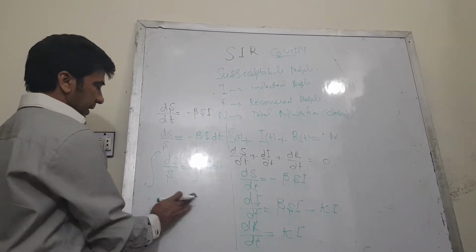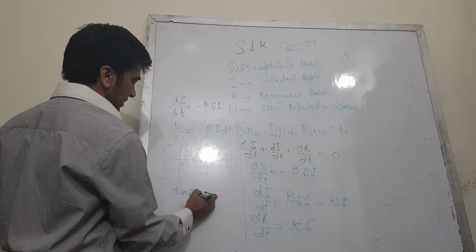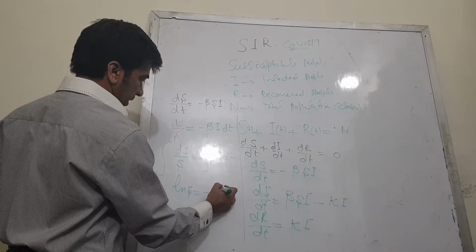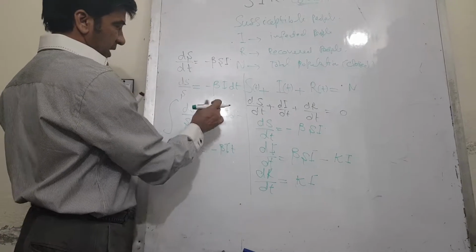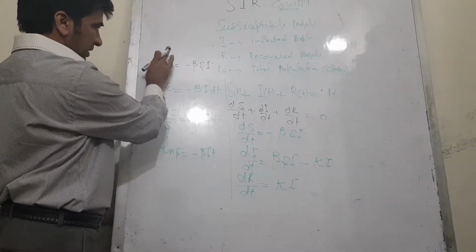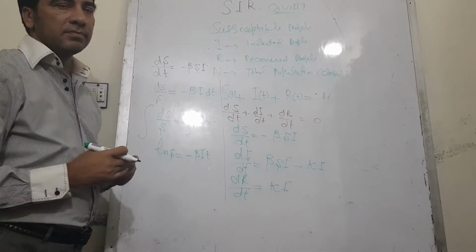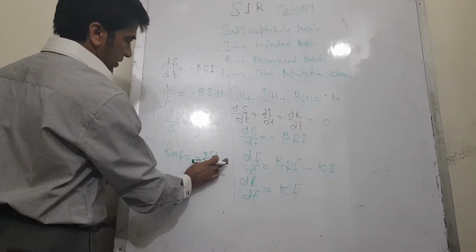By integrating, I get ln S is equal to minus beta I t. As for this equation, S is the variable, so beta and I are constant terms.